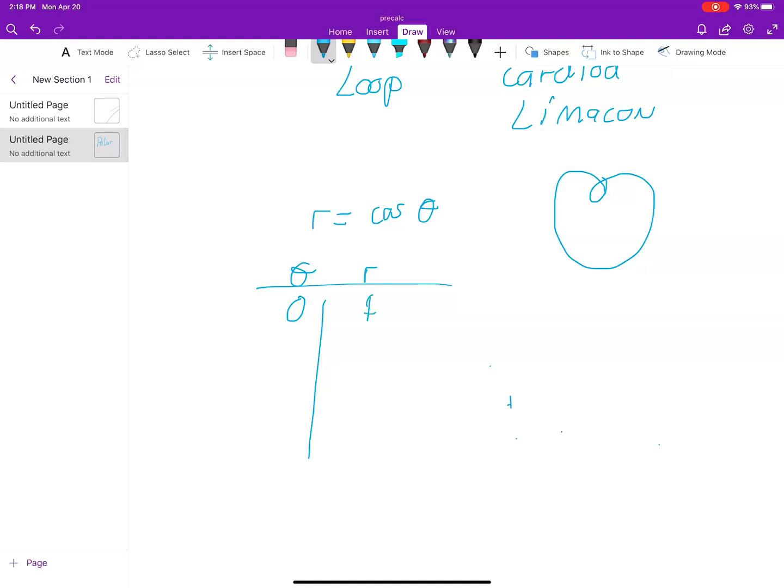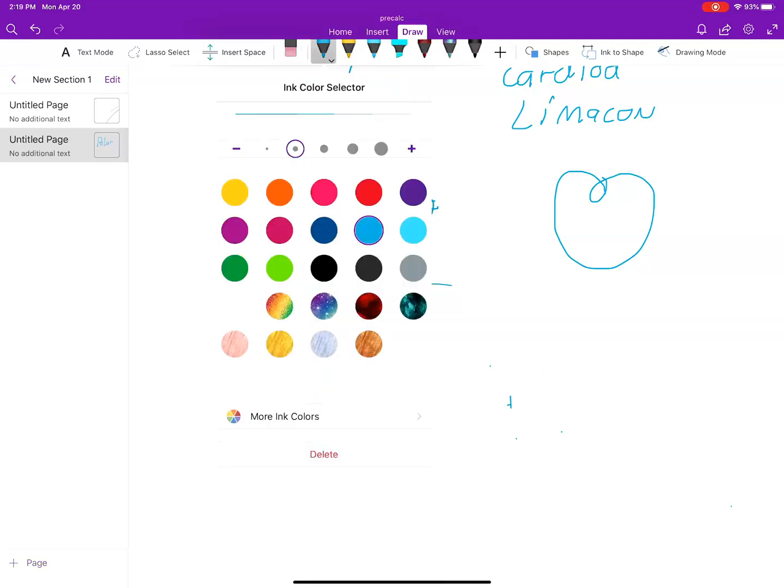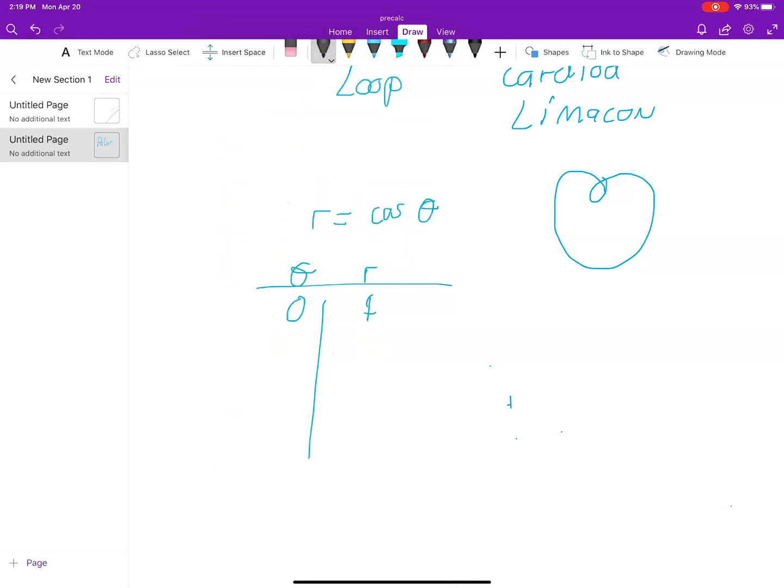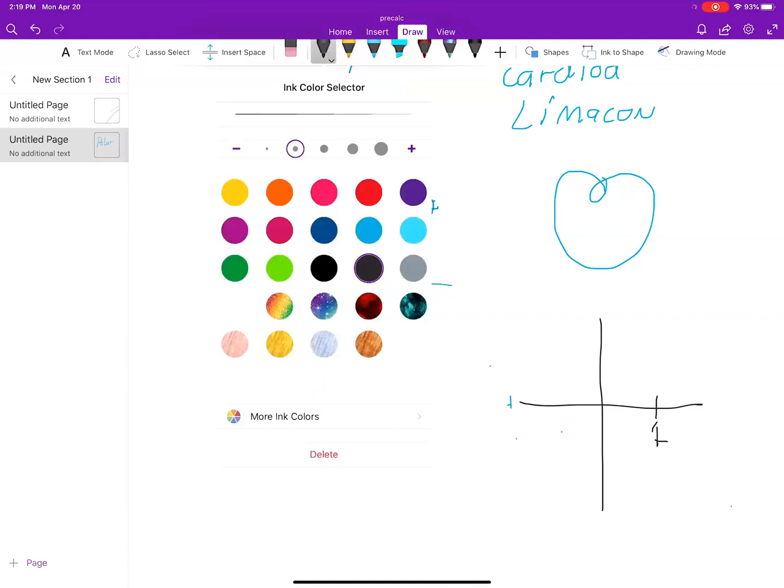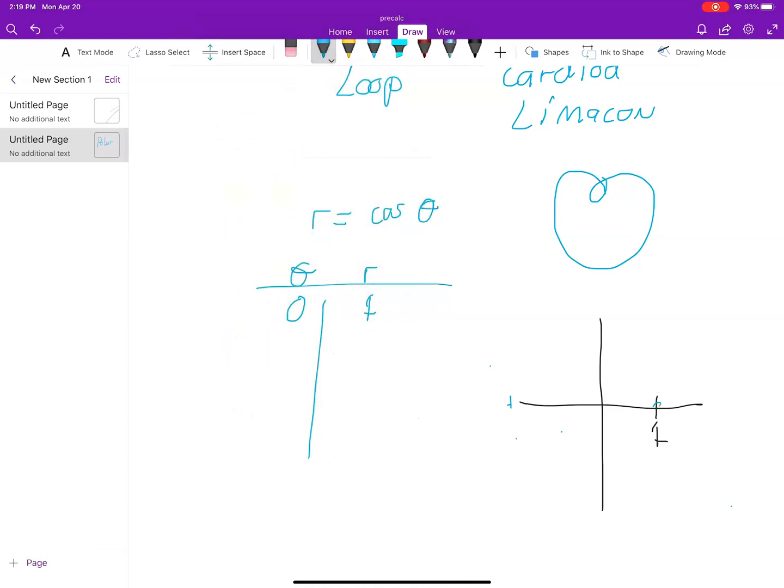All right, so when I have the graph, I'm going to change this to a different color, I think, to do the graph part. That looks good. There we go. Okay, I'm going to put a 1 right there. All right, now I'm ready to do the graph then. So I'm going to get a 1 right there.